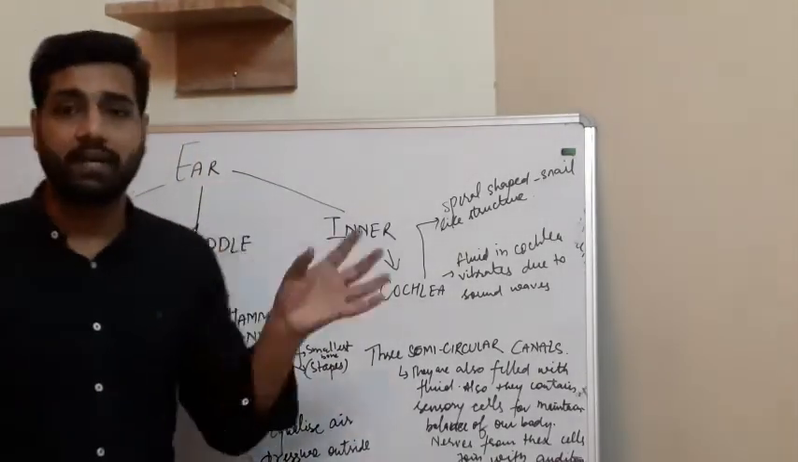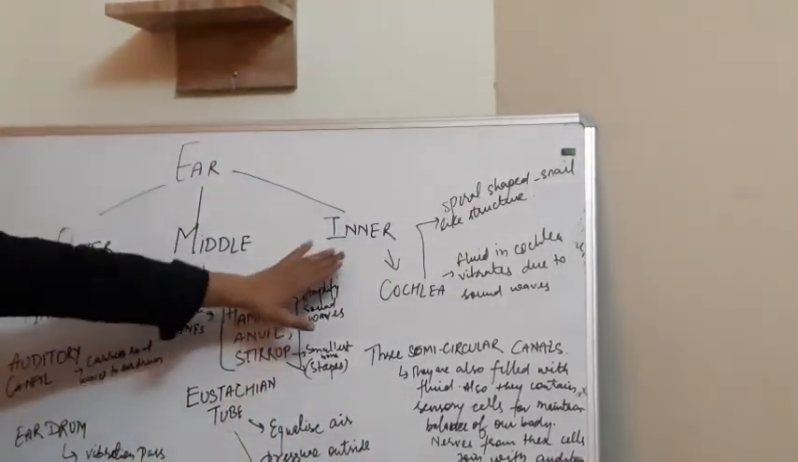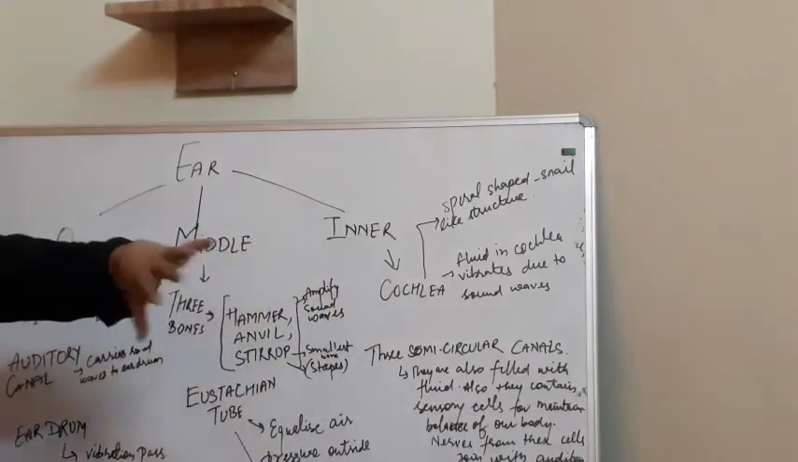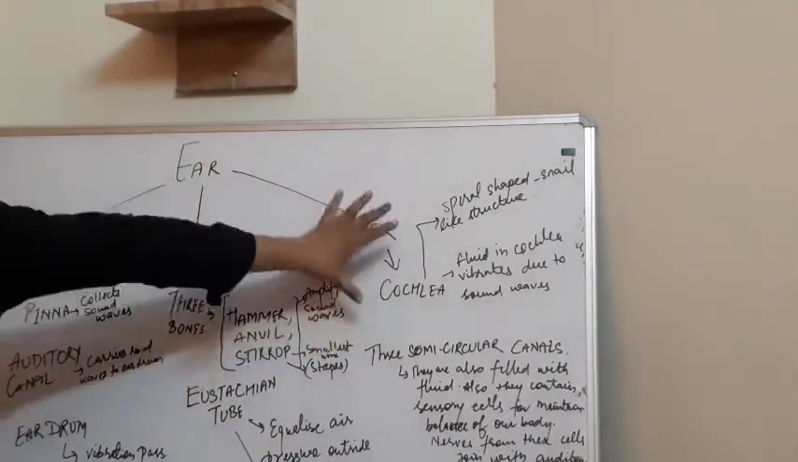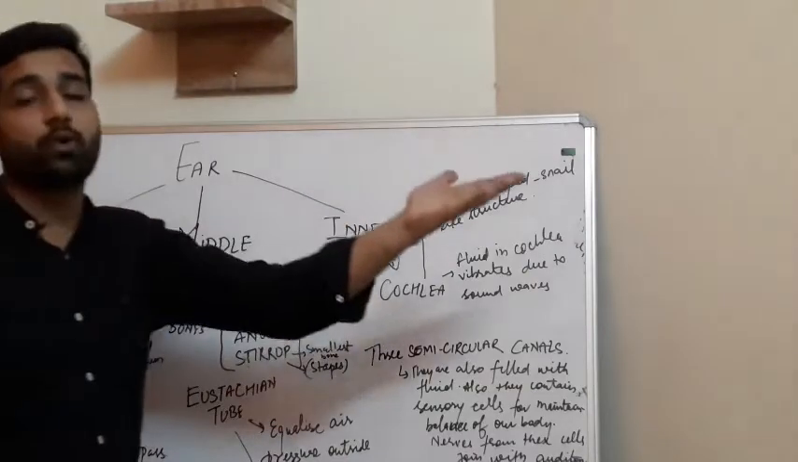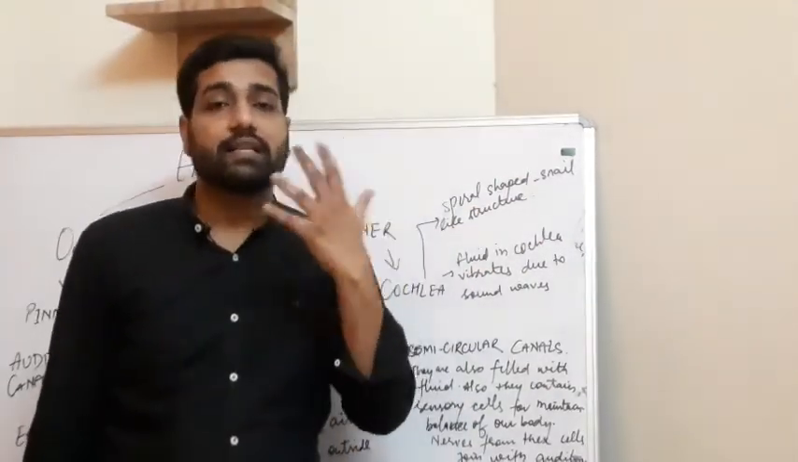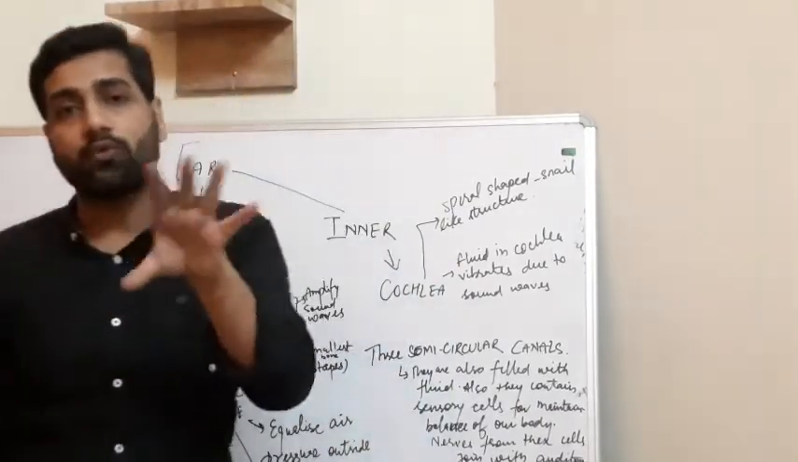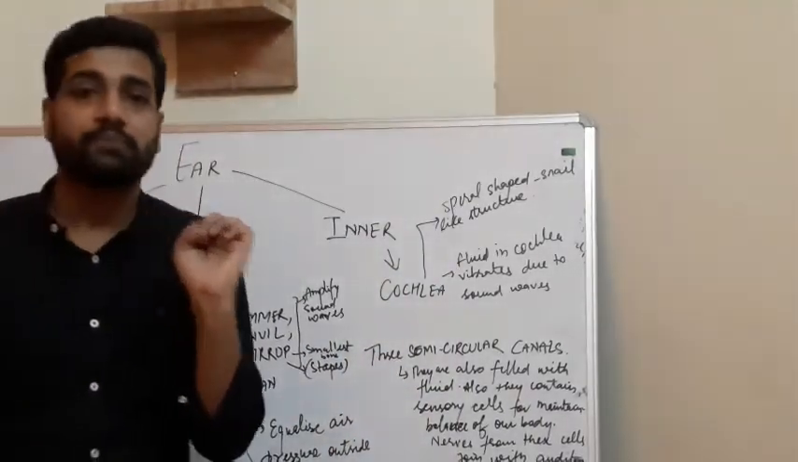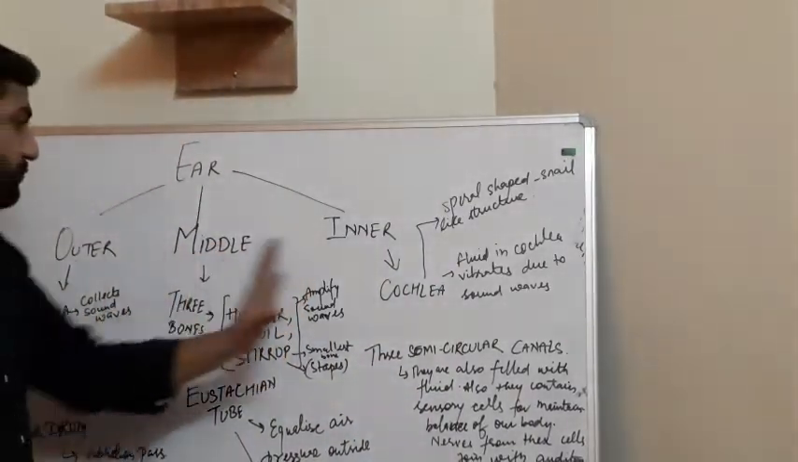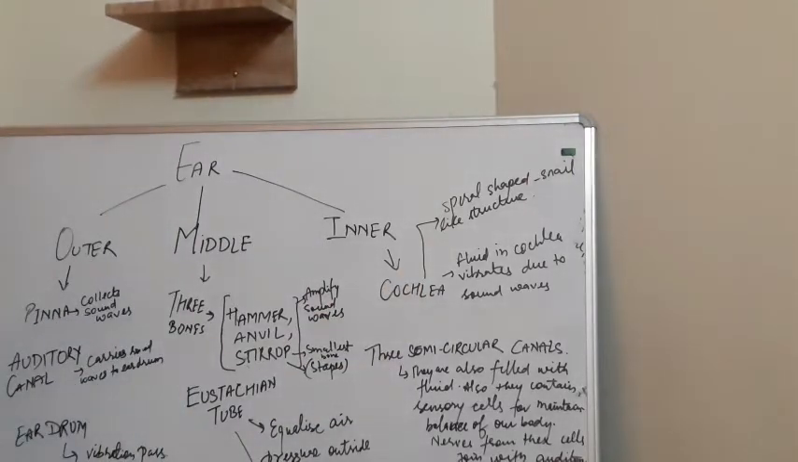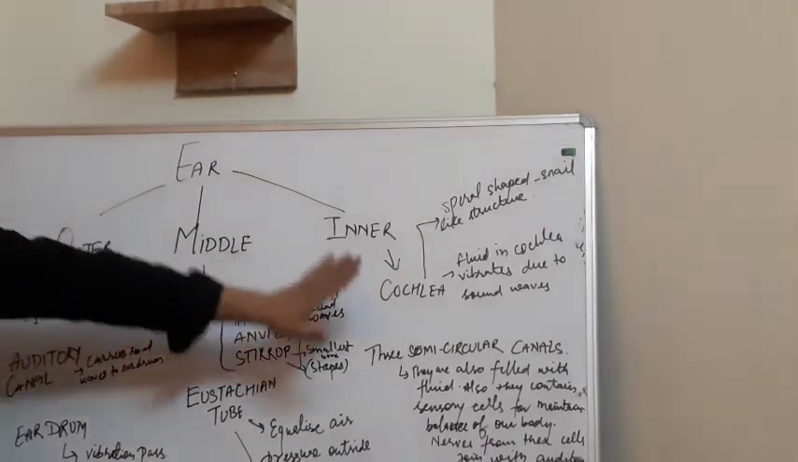which help in maintaining balance. And after that, those senses received by the inner ear are passed to the auditory nerve. The auditory nerve is connected with the brain, and the brain interprets the sound, what kind of sound is coming. Okay, so this is a partition of the ear: outer, middle and inner ear.